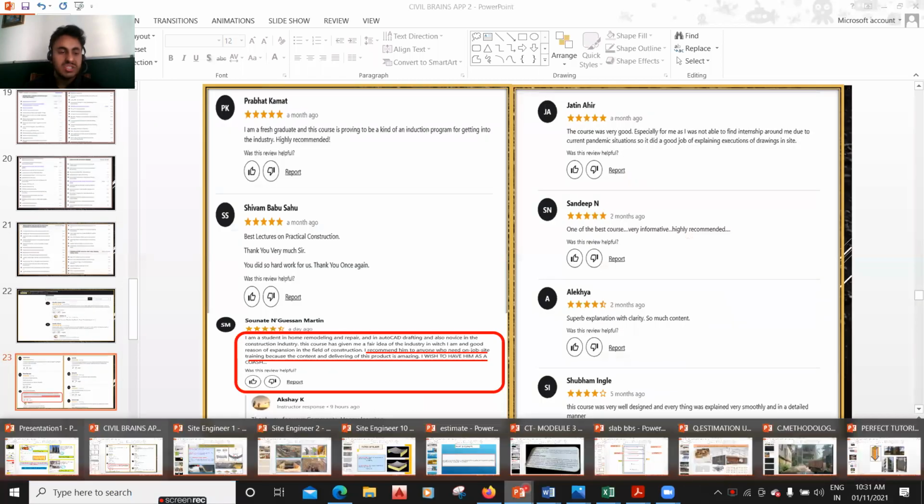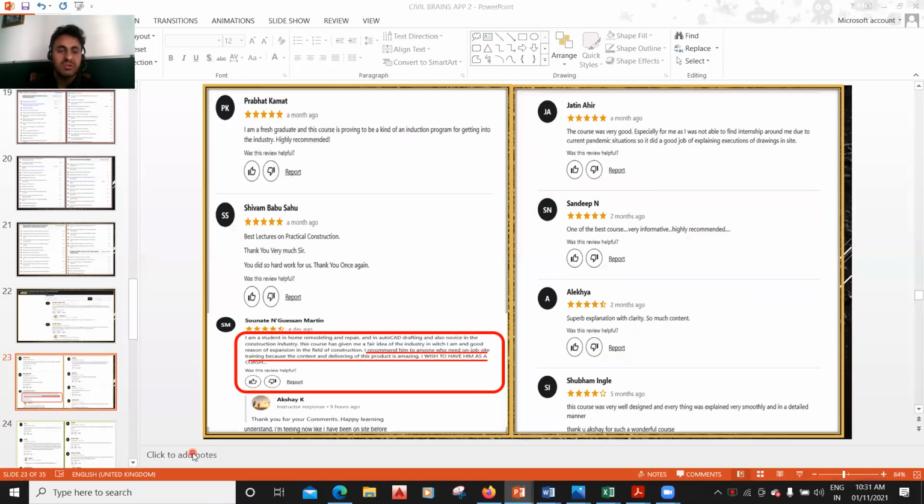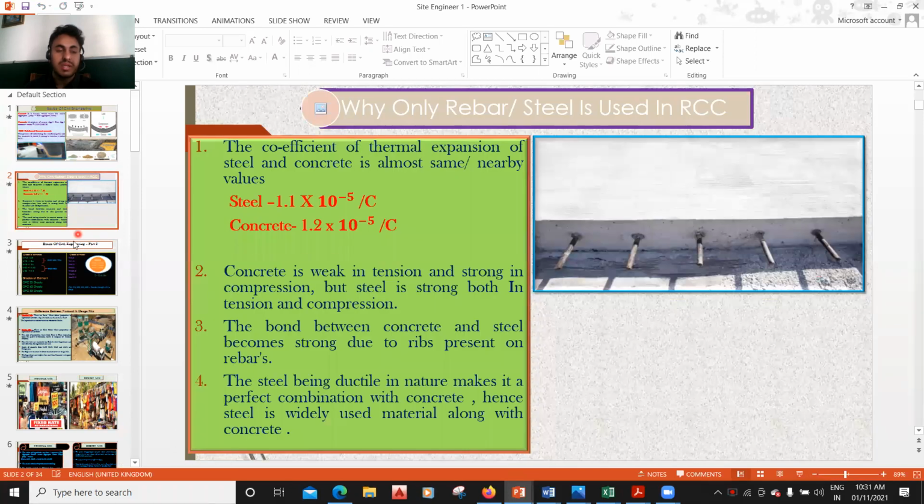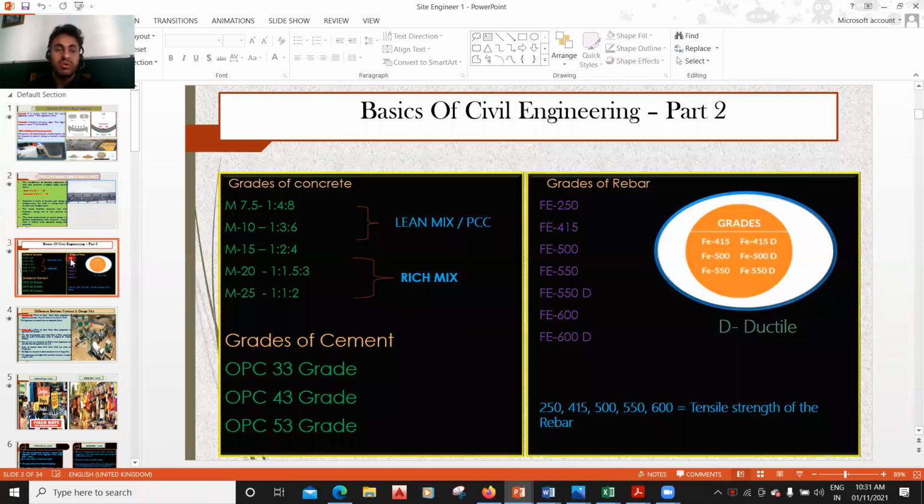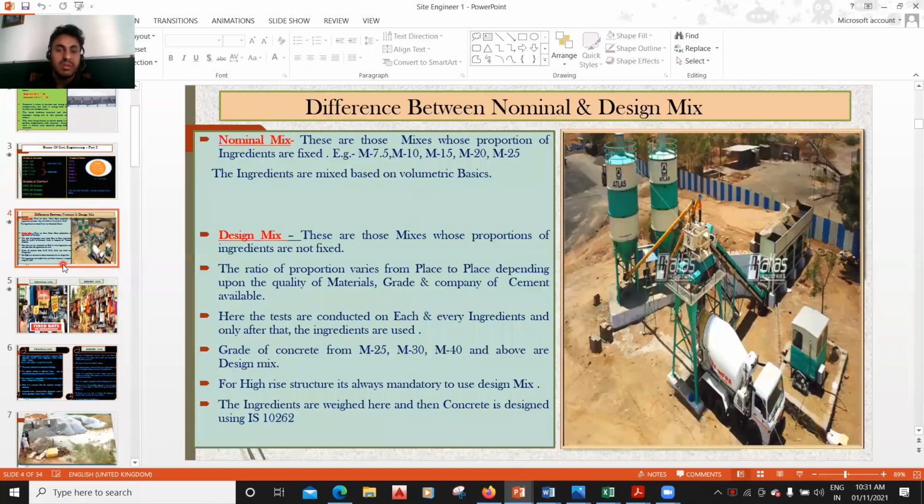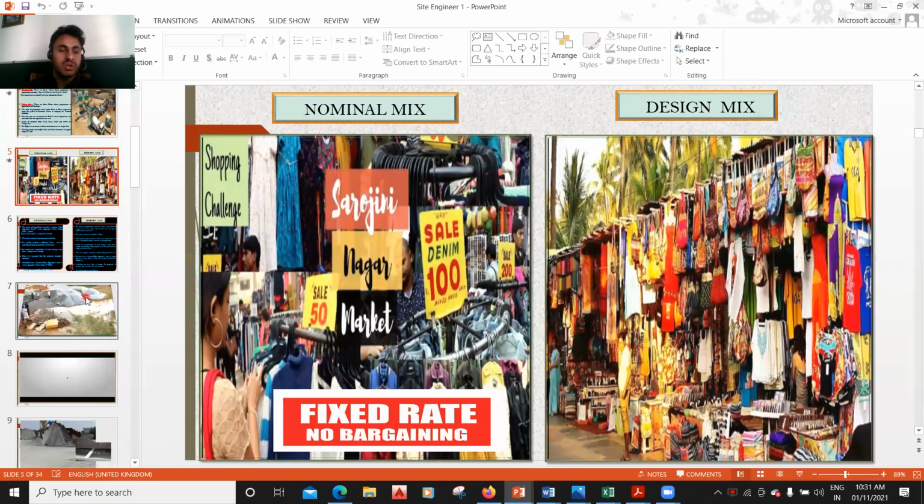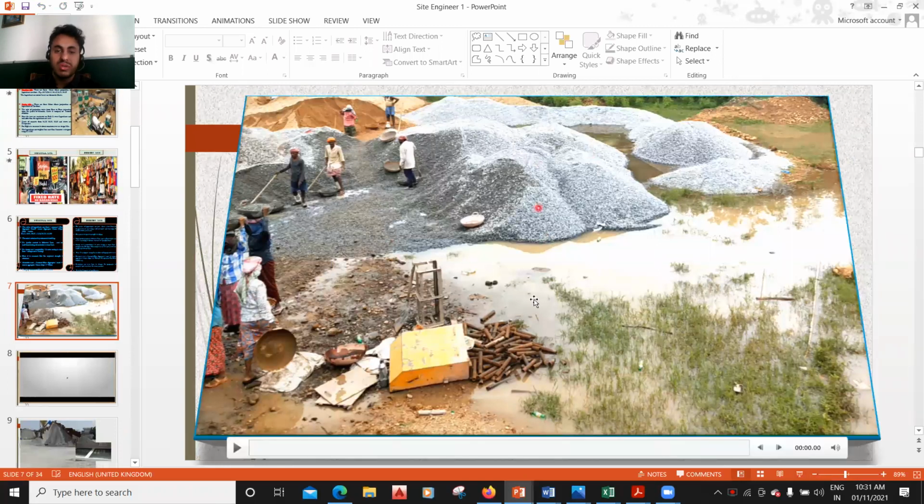When it comes to the site engineering course, this is how we are going to start. I'll be teaching you right from the basics: what is cement, what is concrete, what is RCC, what are the different diameters of bar available in the market, why we use only steel and not other materials, what is nominal mix and what is design mix. Everything will be explained with the help of PPT notes, live site images, and site videos. I'll be playing these videos and explaining each and everything.